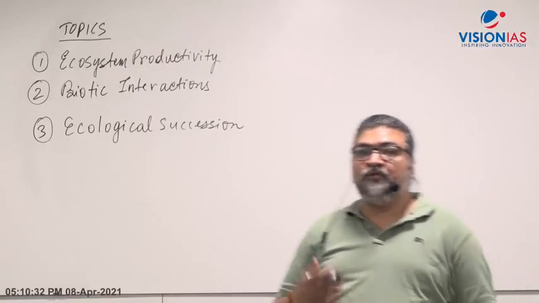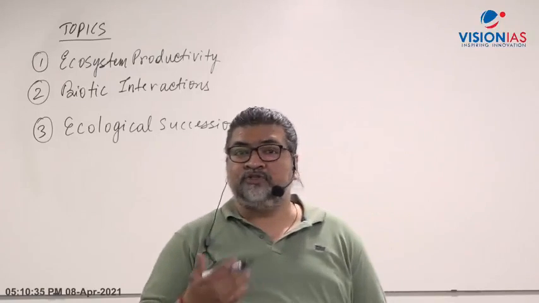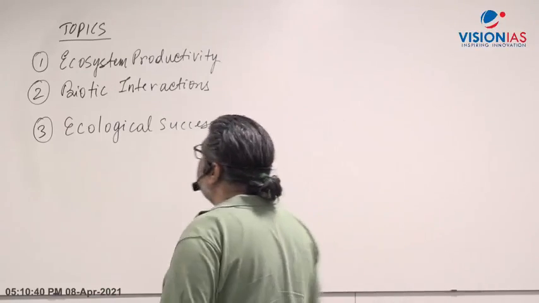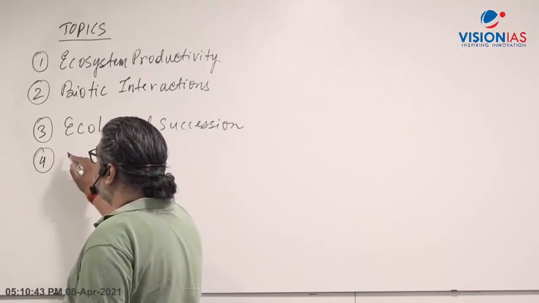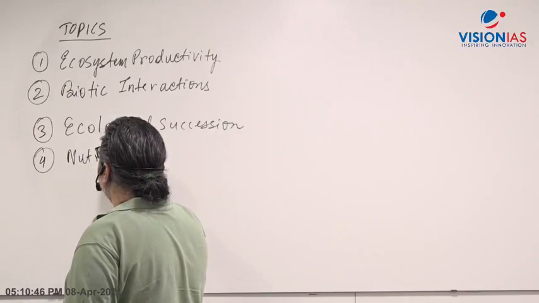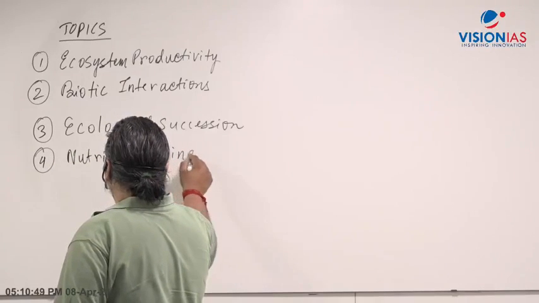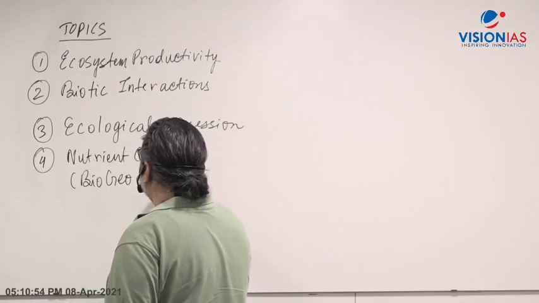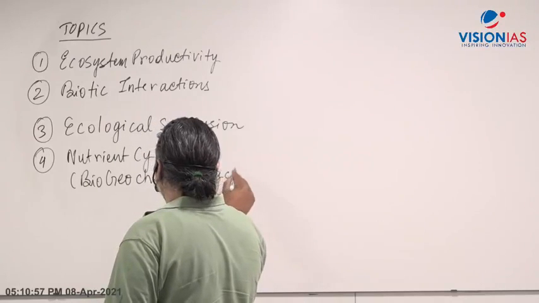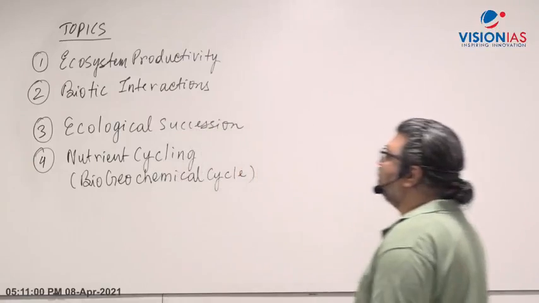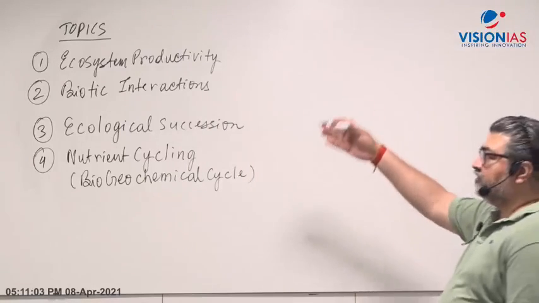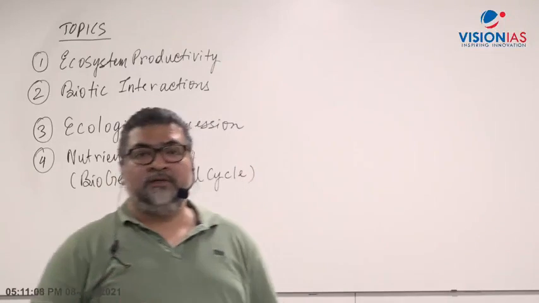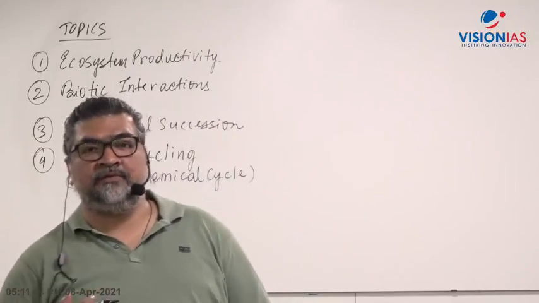You have to always see which topics in the syllabus UPSC has not asked questions on, so that the possibility of a question in the exam can be there. Then the fourth topic is nutrient cycling, or biogeochemical cycle. And I have already mentioned that these are part of the functions, which come from the functions of the ecosystem. So at least you know the direction in which the topics are being dealt with in the classroom. And we'll see from the question point of view.